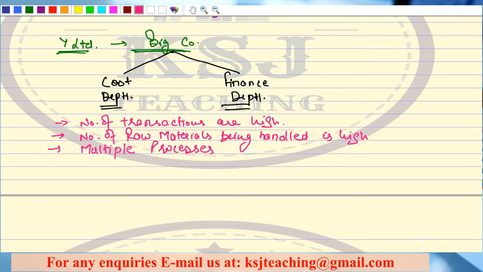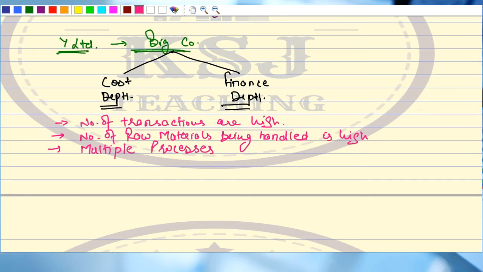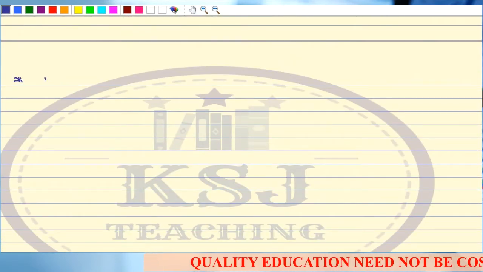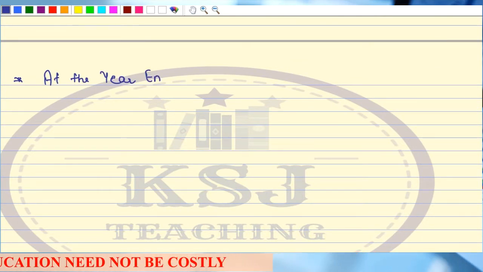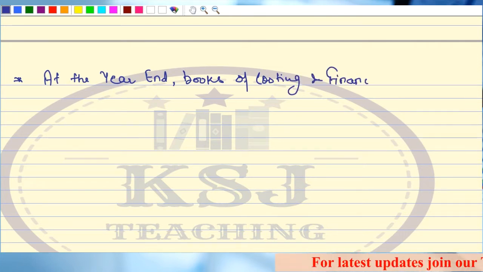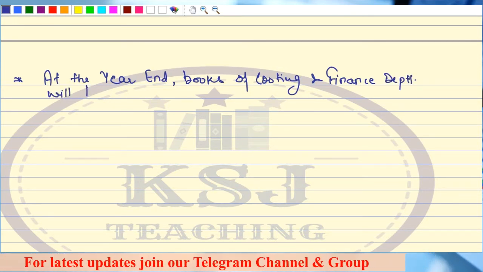So for that, what they do is at the end of the year, while closing the books, they will reconcile both the books. They will combine both the books, right? So at the year end, the books of costing and finance department will be merged.